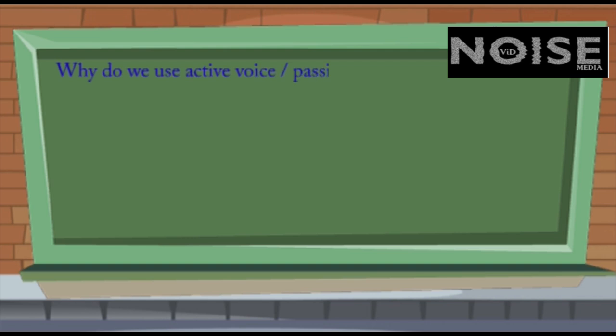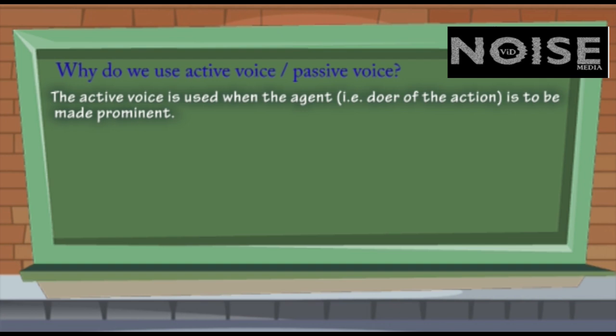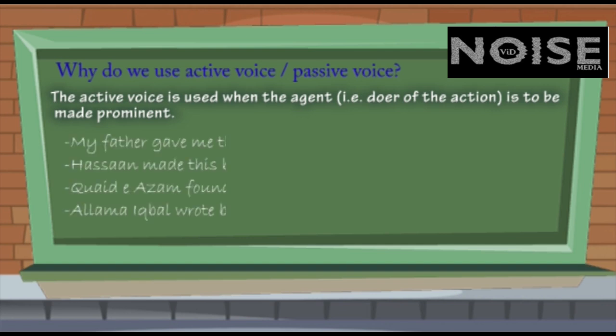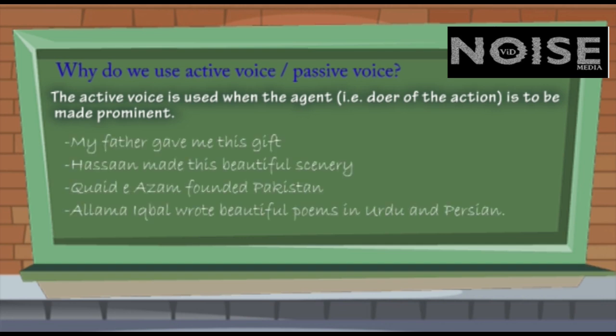Now the question is, why do we use active voice or passive voice? Fine. The active voice is used when the agent, that is the doer of the action, is to be made prominent. For example, my father gave me this gift. Here I want to say that my father is more important than the gift. Hassan made this beautiful scenery and Quaid-e-Azam founded Pakistan. In this sentence, my focus, my concern is Quaid-e-Azam, not Pakistan. Allama Iqbal wrote beautiful poems in Urdu and Persian. I hope you're getting the idea. When we think the person is more important, then we bring him to the beginning.